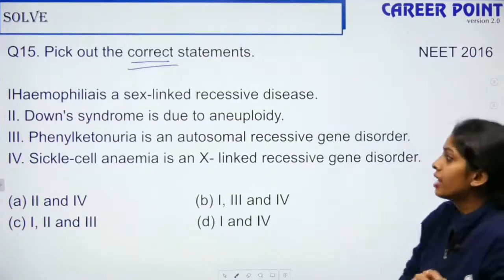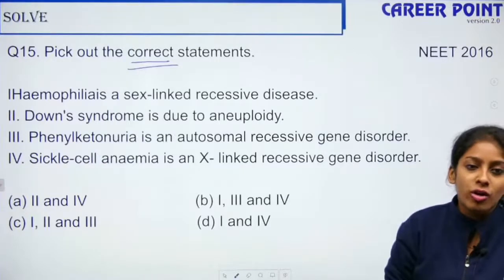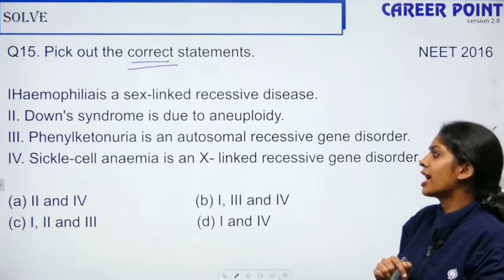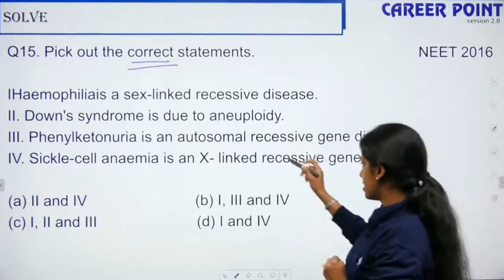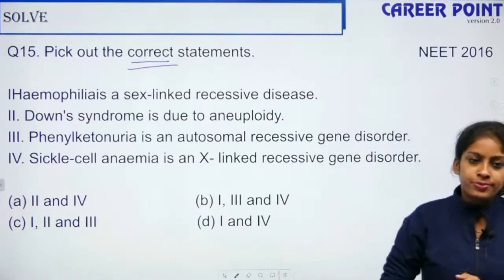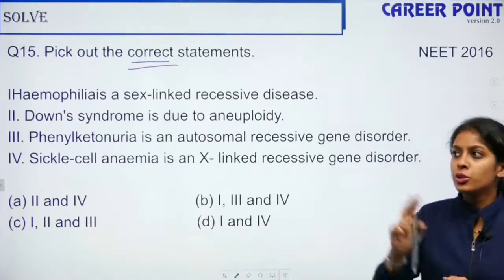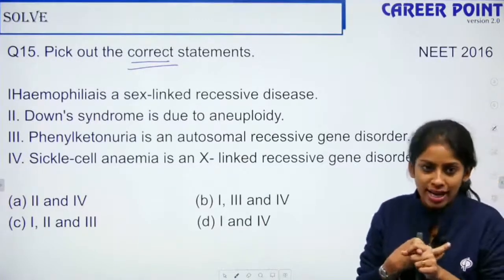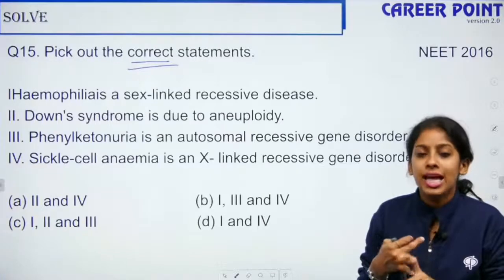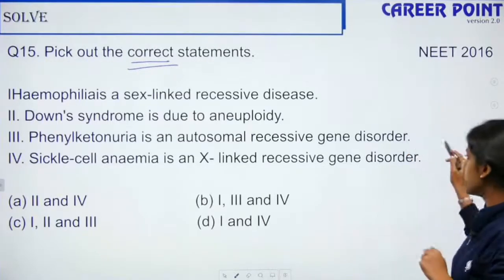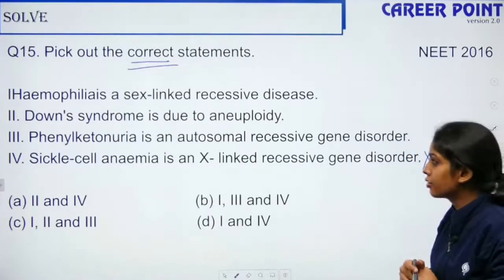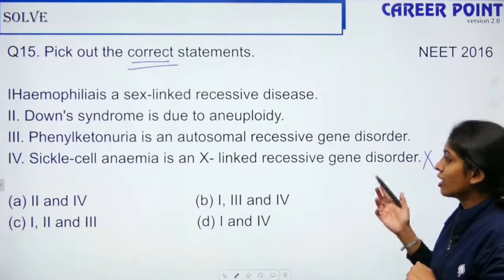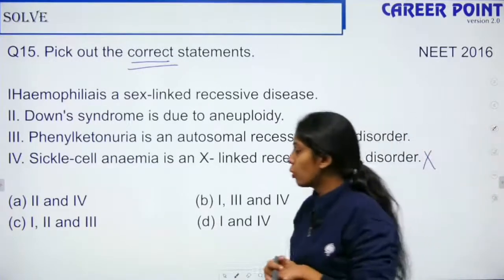Which of the following statements are correct here? Shimpi says the fourth statement is wrong, yes. We only spoke about two sex-linked diseases, hemophilia and colorblindness. Sickle cell anemia and thalassemia are autosomal diseases. They are not recessive sex-linked diseases. So 4 is wrong, and there's only one option without 4.